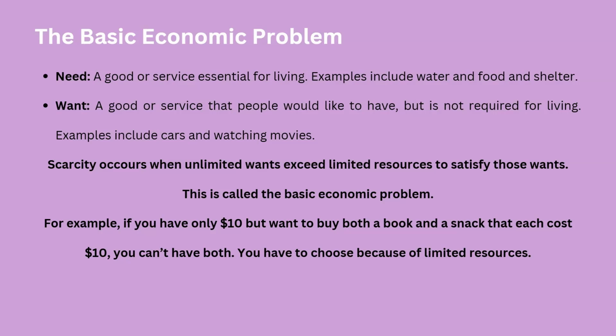Next is a want. A want is a good or service that people would like to have, but it is not required for living. For example, cars and watching movies. Having cars and watching movies are wants because we would be happy if we have them, but they're not essential for living. So these are categorized as wants.